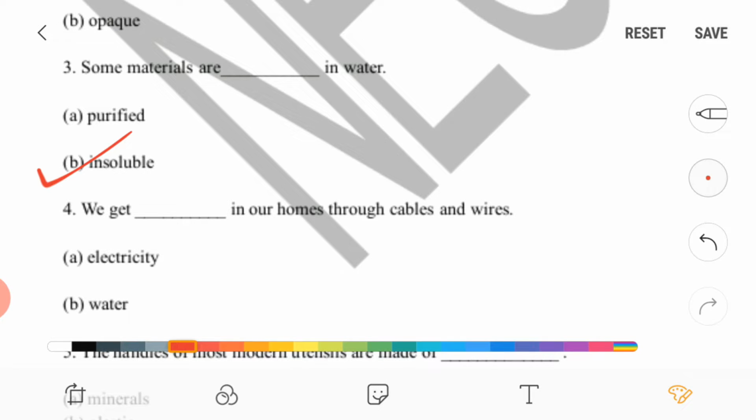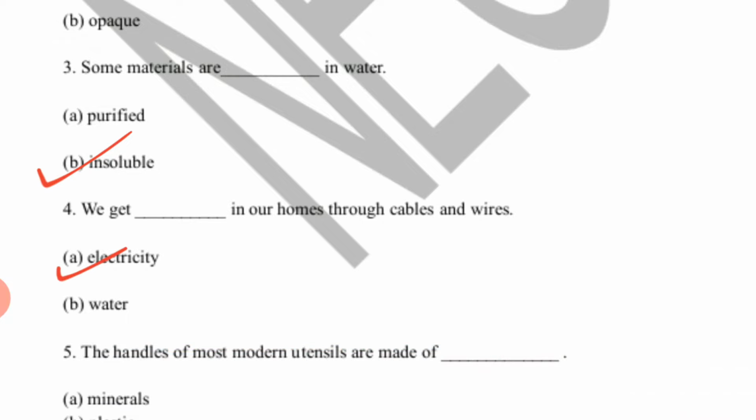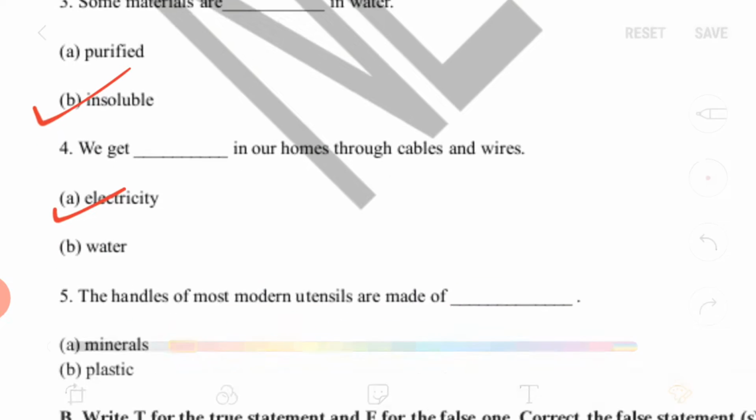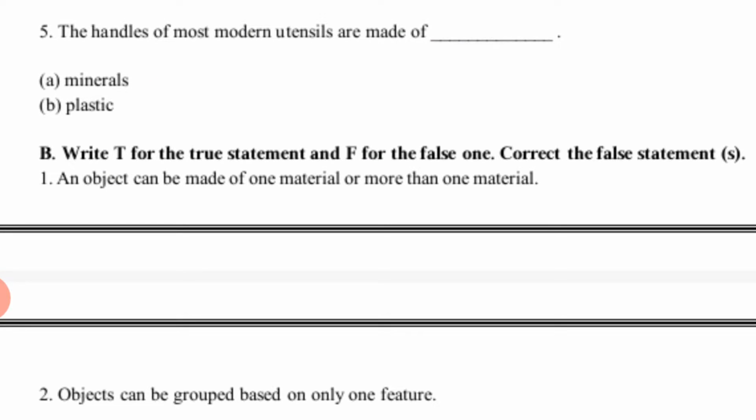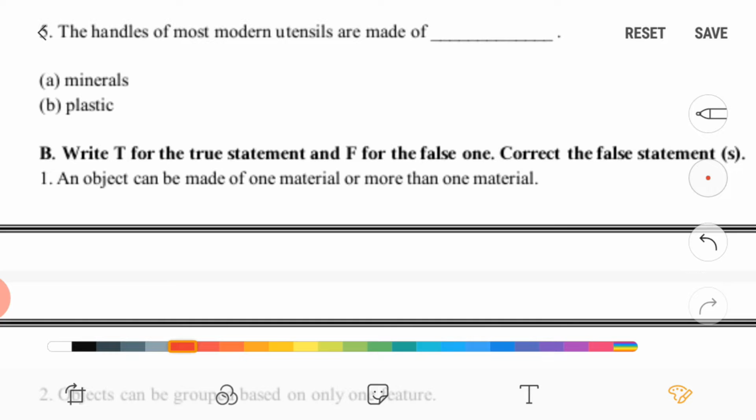Fourth, we get dash in our homes through cables and wires. So we get electricity. Fifth question, the handles of most modern utensils are made of plastic because it is an insulator of heat.